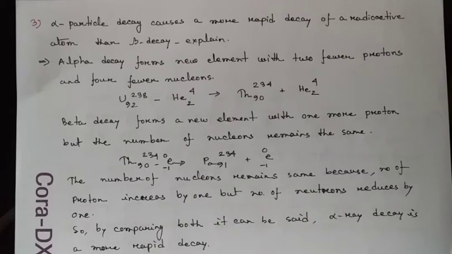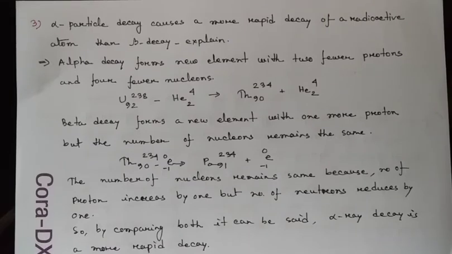If you want to see it by an example, thorium is the original atom, which consists of 90 protons. That means its atomic number is 90 and its mass number, or number of nucleons, is 234. And if beta decay happens here, that means an emission of an electron.